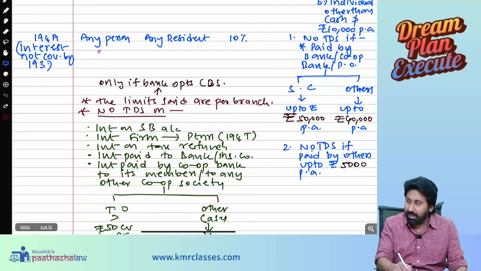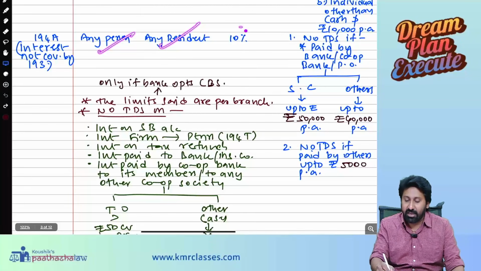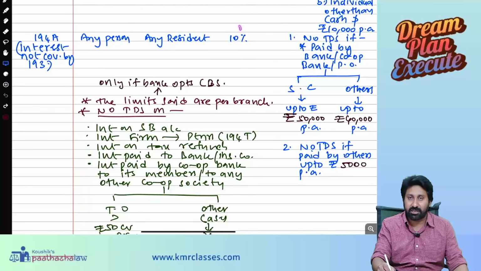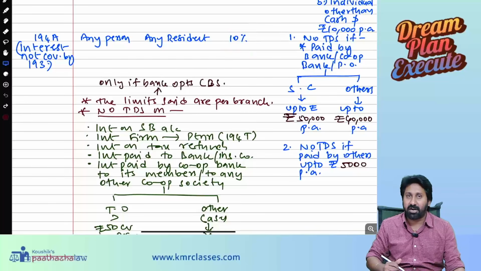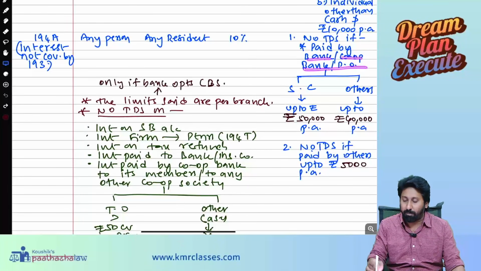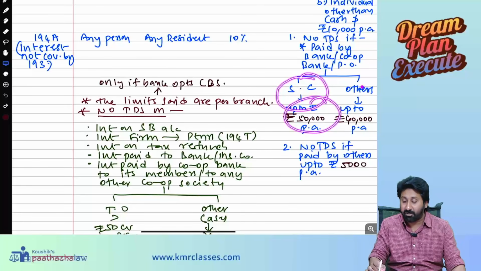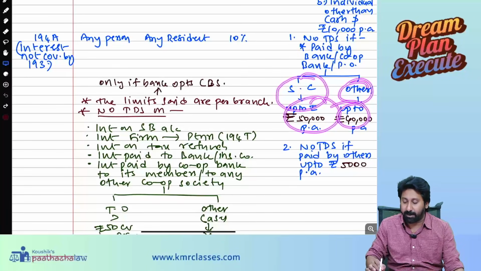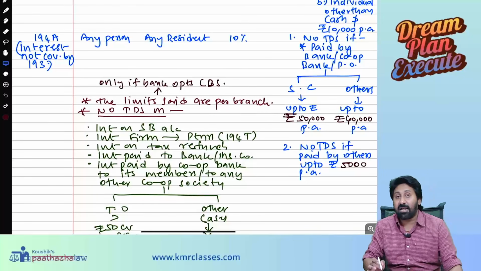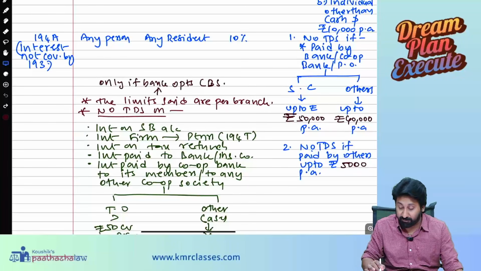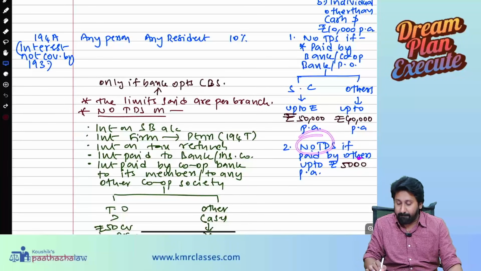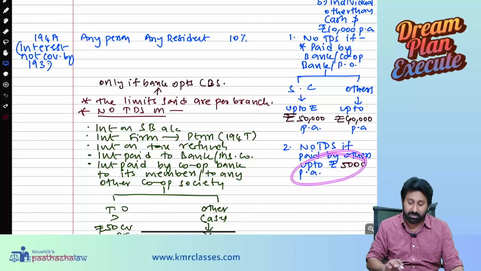194A says any person paying to any other resident any kind of interest other than on securities must deduct 10% TDS. But no TDS is required to be deducted if it is paid by a bank, cooperative bank, or post office, where payment to a senior citizen is up to rupees 50,000 per annum, others up to 40,000 per annum. If payment is made by any person other than a bank, cooperative bank, or post office, then no TDS if it is up to 5,000 per annum.